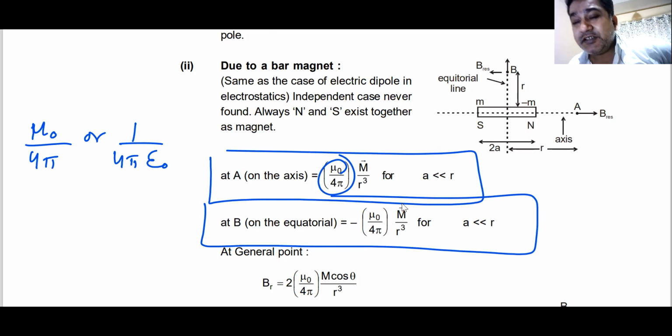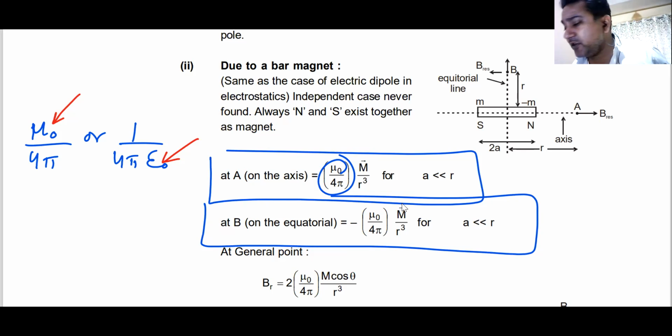Now this is again one thing that you must remember. Wherever mu naught appears in the numerator, epsilon naught appears in the denominator, and vice versa. Wherever epsilon naught comes in the numerator, mu naught will come in the denominator. Why is that so? Why are mu naught and epsilon naught related like this? Is there any relation between them? Does anyone know this?